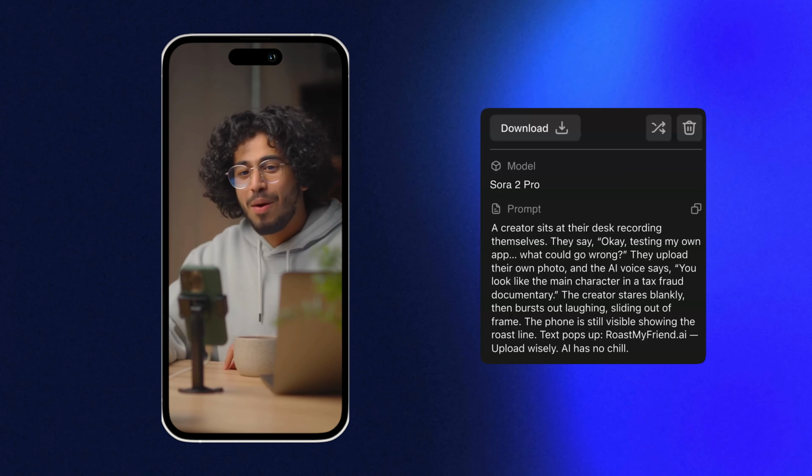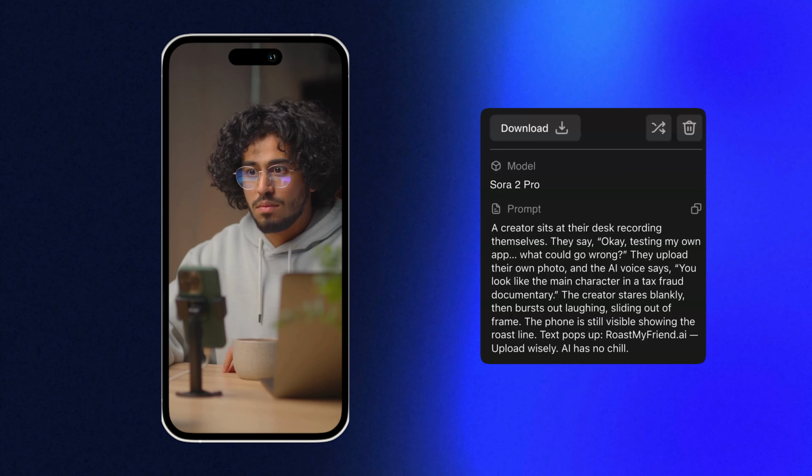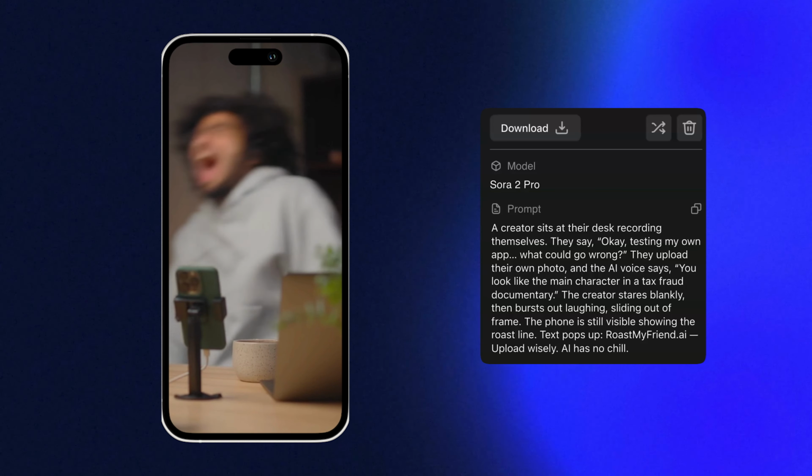Okay, testing my own app. What could go wrong? You look like the main character in a tax fraud documentary.